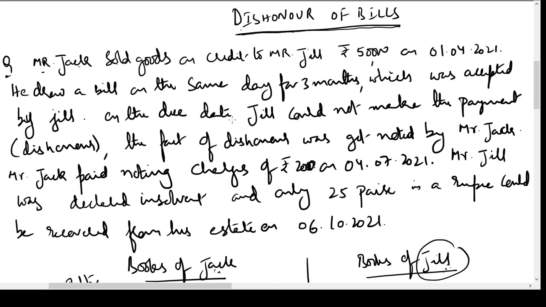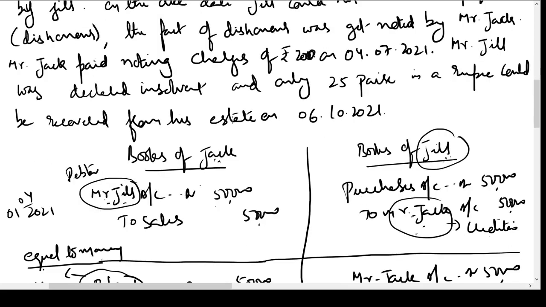On the due date, Jill could not make the payment. That means he has dishonored the bill. The fact of dishonor was got noted by Mr. Jack. Mr. Jack paid noting charges of rupees 200 on 4th July 2021.